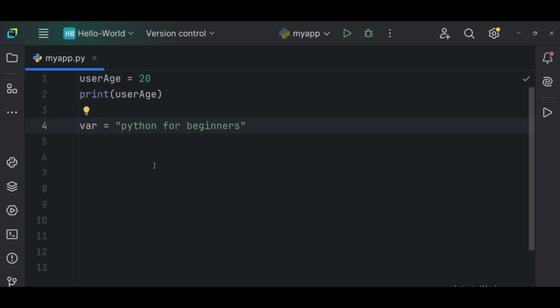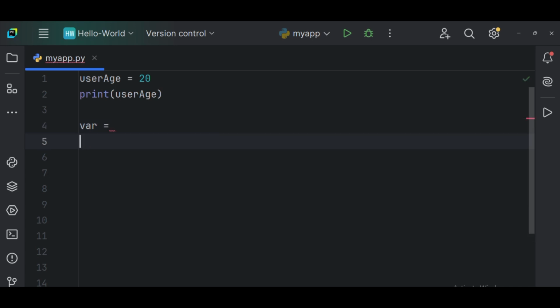I told you that anything we put in double quotes or single quotes is a string. String means what? Sequence of characters, because it's a collection of characters. These are different characters that have combined to form a string. That is just what a string is all about. So in the memory, there is a particular location that we have given the name var, and it is storing the string. It has assigned a particular memory to store this particular string.